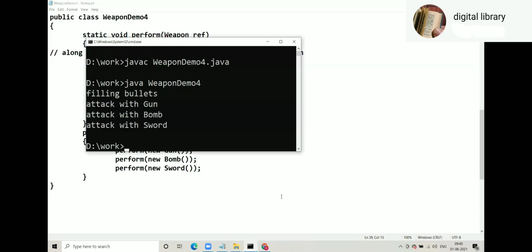Filling bullets, attack with gun. And then whenever bomb and sword you pass, just attack with bomb, attack with sword. So this is one more example where you can see upcasting, late binding, downcasting, instance of, all in one place.